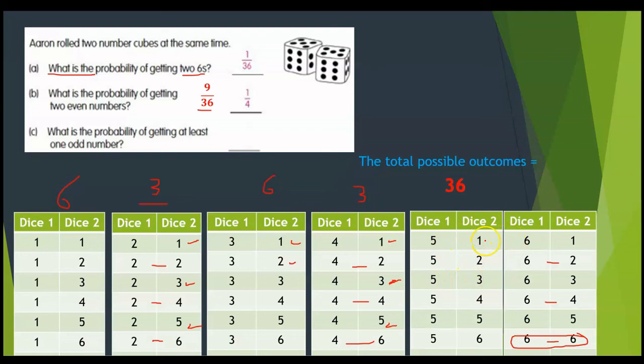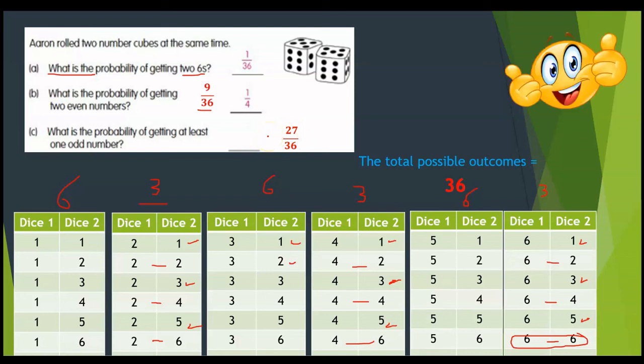And here we have all of them, 6 possible outcomes. And here 1, 2, 3, 3 possible outcomes. So the total number of the desired outcomes here, 6 plus 3 plus 6 plus 3 plus 6 plus 3, which is 27. So it will be 27 over 36. Or we can simplify it by dividing up and down by 9. So it will be 3 over 4.